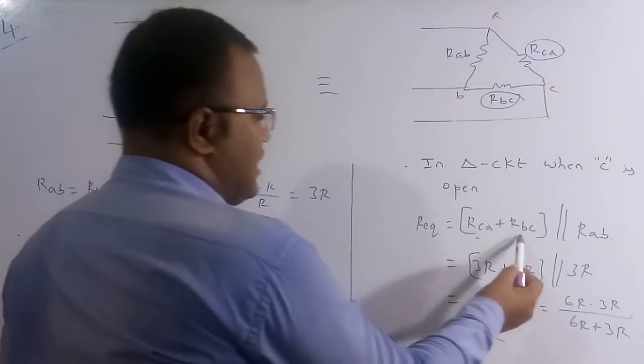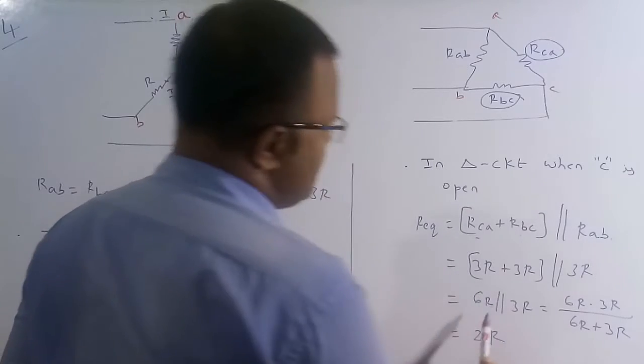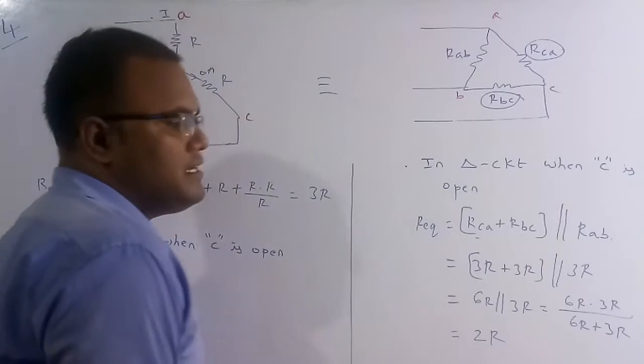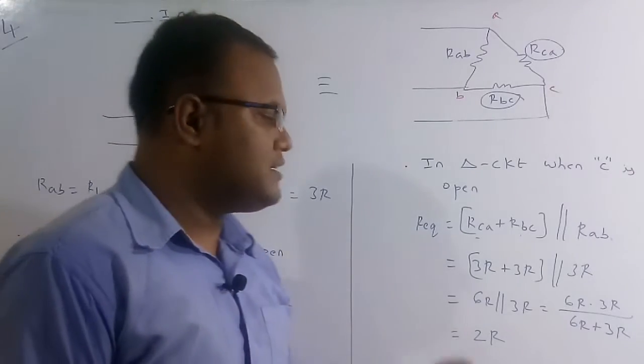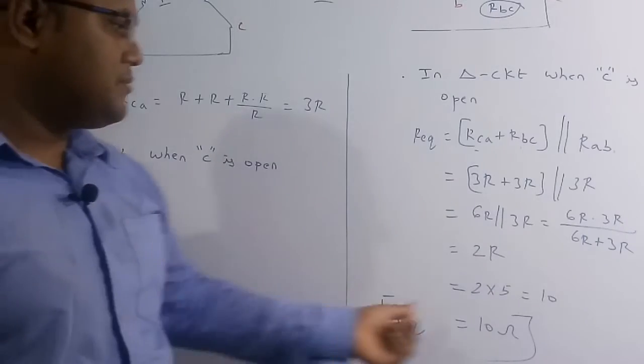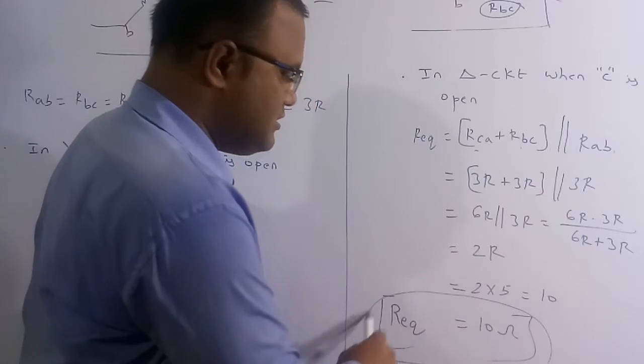RCA and RBC both have the same value, 3R. So 3R plus 3R is 6R, and 6R in parallel with 3R. Doing the parallel, 6R into 3R by 6R plus 3R, we get 2R. I know the value of R is 5 ohm, so substituting, 2 into 5 is equal to 10 ohm. Therefore the equivalent resistance is 10 ohm.